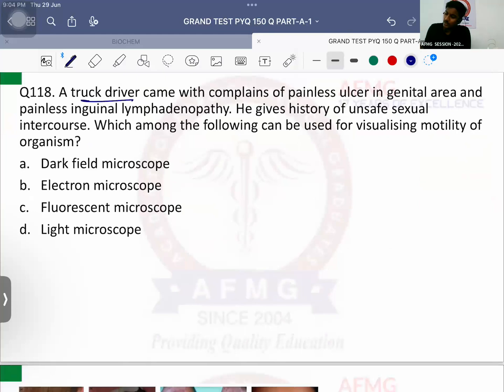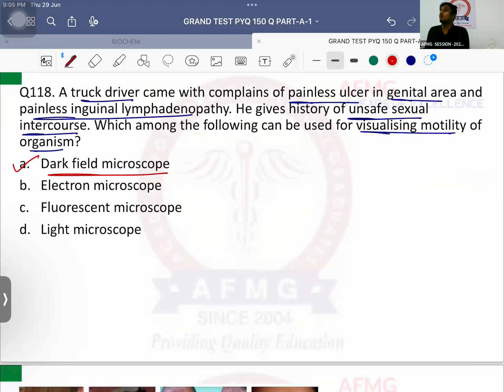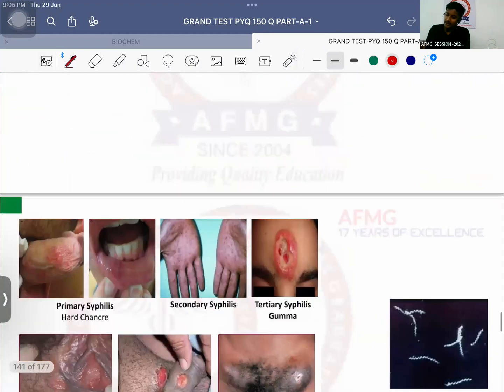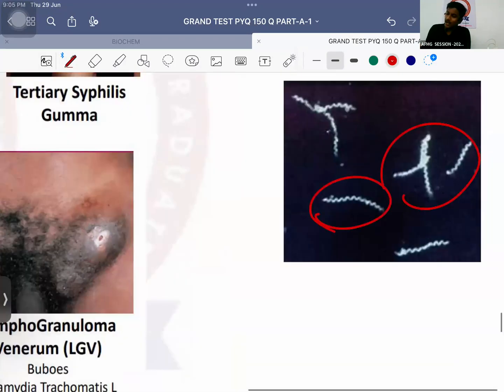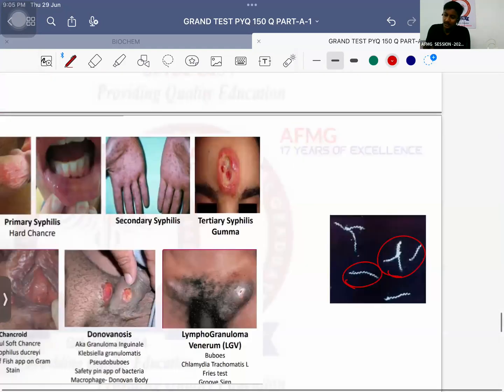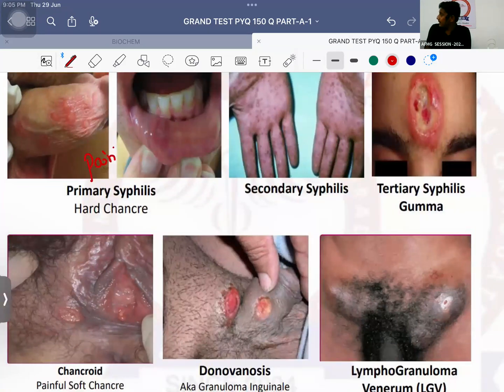Question number 118. A truck driver came with complaints of a painless ulcer in the genital area along with painless inguinal lymphadenopathy. He gives a history of unsafe sexual intercourse. Which among the following can be used for visualizing the motility of the organism? It is dark field microscopy, which will stain only the background, and the spirochetes will glow. The spirochete, Treponema pallidum, will glow because the causative agent is Treponema pallidum and the disease is syphilis. If there is a painless genital ulcer and painless lymphadenopathy, that is a case of syphilis.